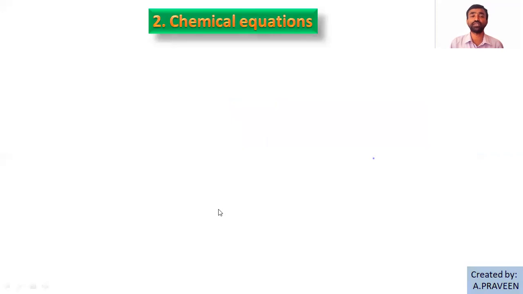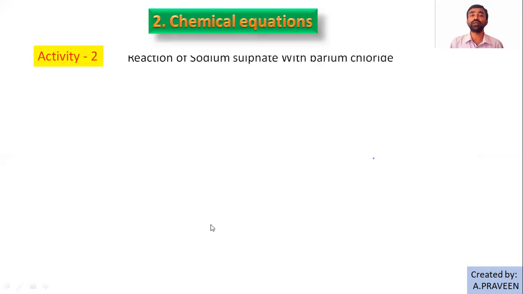Then we'll go for activity number 2. Activity number 2 is simply the reaction of sodium sulfate with barium chloride. Both are solids only. Then you need to prepare aqueous solutions. What is meant by aqueous solution here?